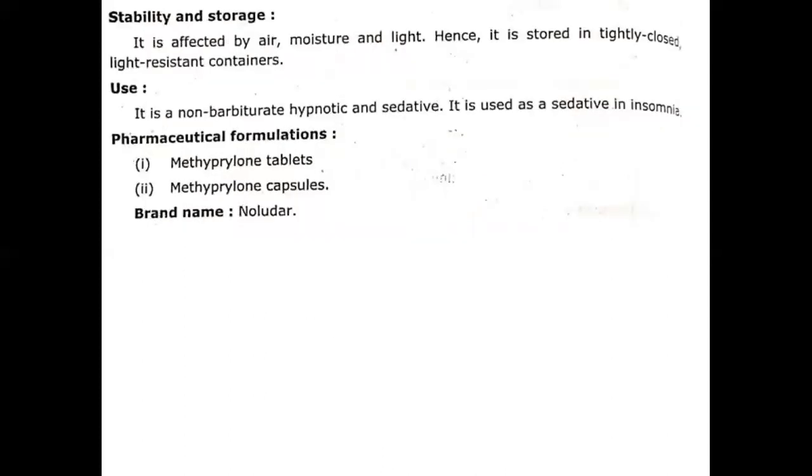Now, next is the stability and storage. It is also affected by air, moisture, and sunlight. Therefore, to prevent it from air and moisture, it should be stored in a tightly closed container, and to prevent it from light, it should be stored in a light resistant container.